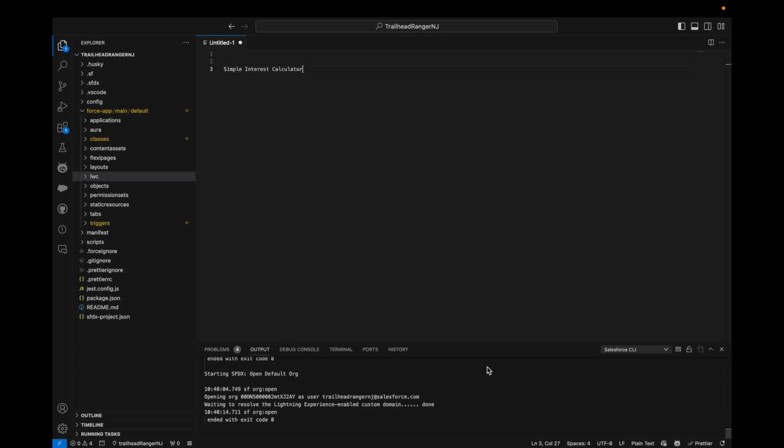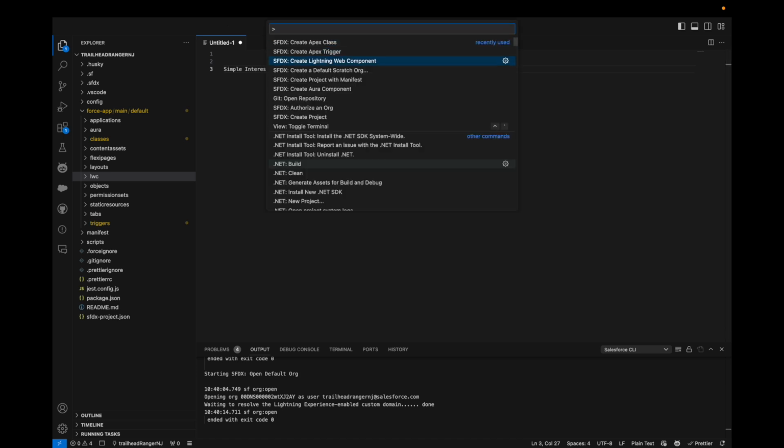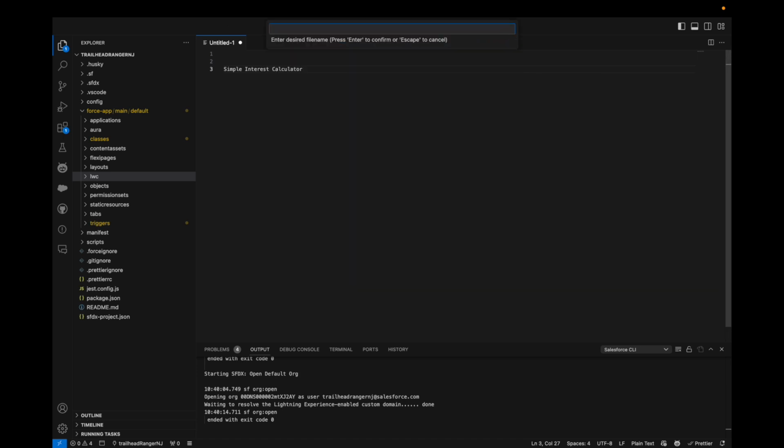We will have three input fields, one for principal, one for rate of interest, and one for time. Then we'll have a button which, after clicking on it, will take the input and show the output. So let's build our LWC first. I'll create a Lightning web component and give it the name simpleInterestCalculator.